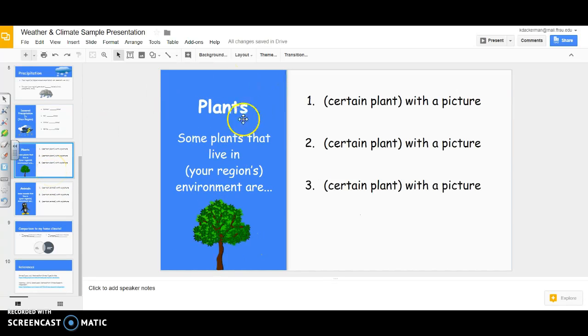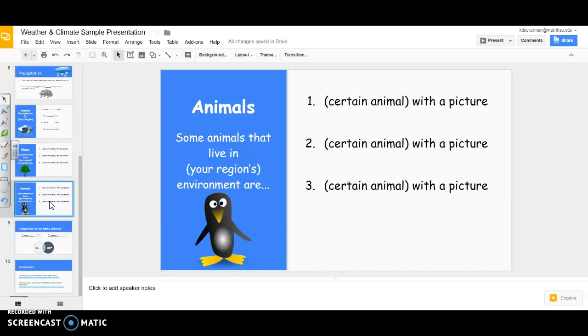Then your next slide, I want to know the type of plants that can live in your region. So I would like for you to have 3 of these, and you can tell me the certain kind of plant, and then if you would find a picture of that plant, that would be great. And then your second plant, and then show a picture, and your third plant and show a picture. And your next slide is the animals that live in your region. You're going to tell me the certain animal and then show me a picture, and you're going to do that 3 times, or 3 different animals with a picture.